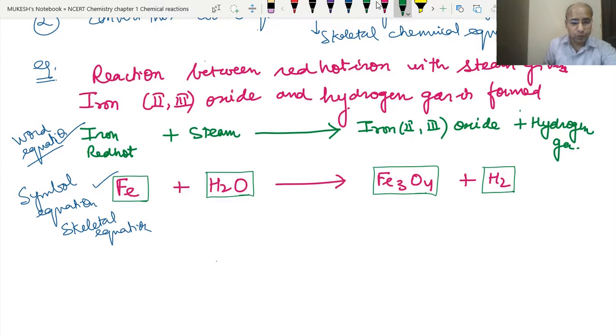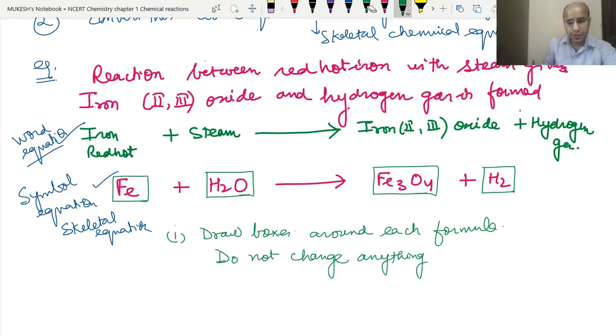So what do we need to do first? Draw boxes around each formula, and do not change anything inside the box. We will not change any kind of formula. This is the first step.